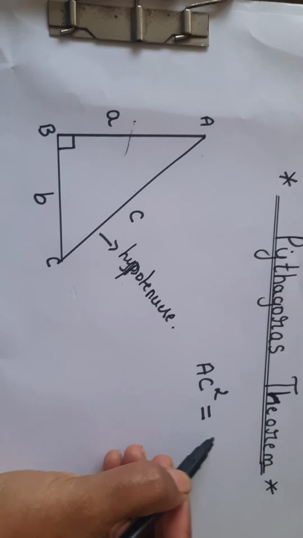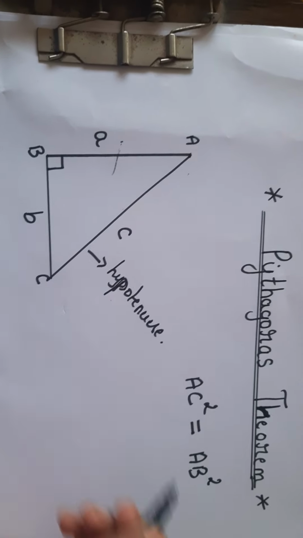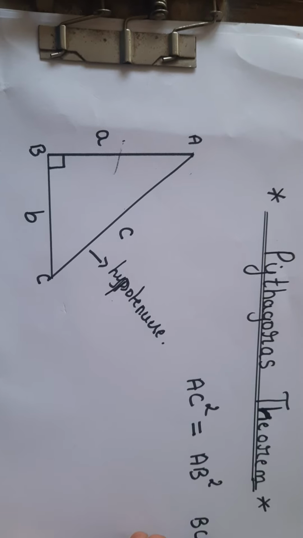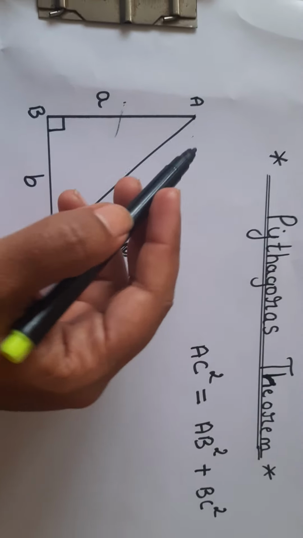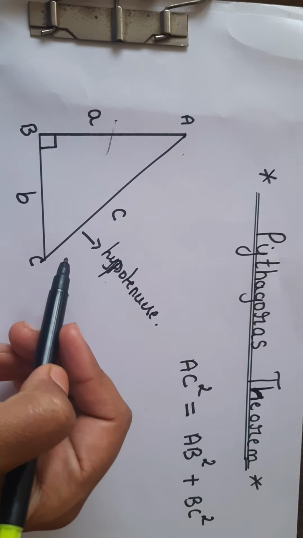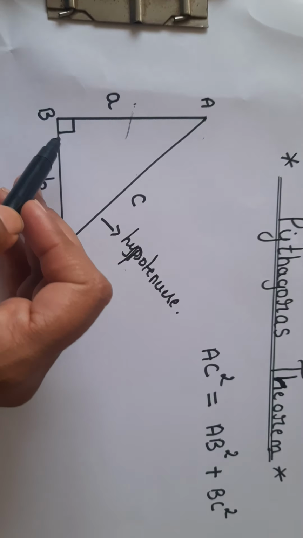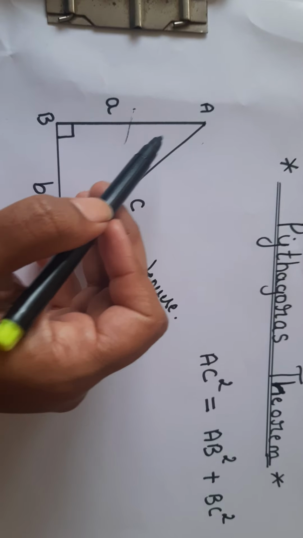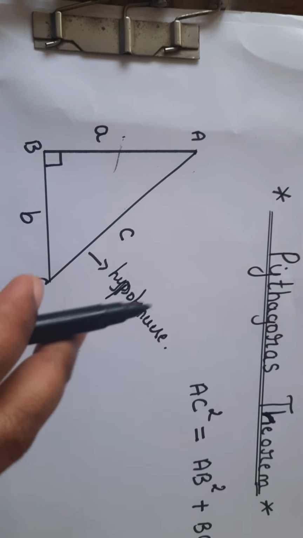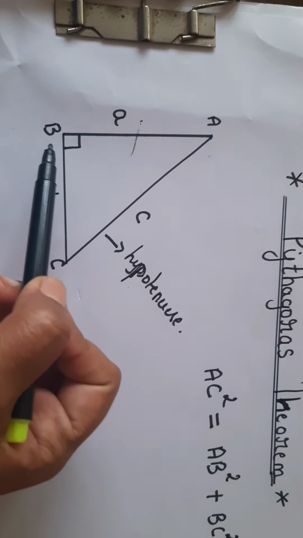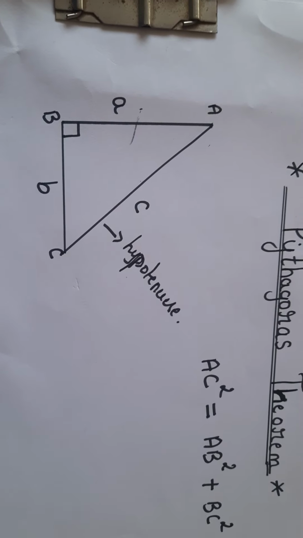So AC square. The first side, let us take it as AB square, and the other side is BC square. Their sum means addition. So the square of the hypotenuse, AC square, is equal to the sum of the squares of the other two sides. Sum means addition, but not only the sum of the other two sides, the sum of the squares of the other two sides. So AB square plus BC square. AC square is AB square plus BC square.